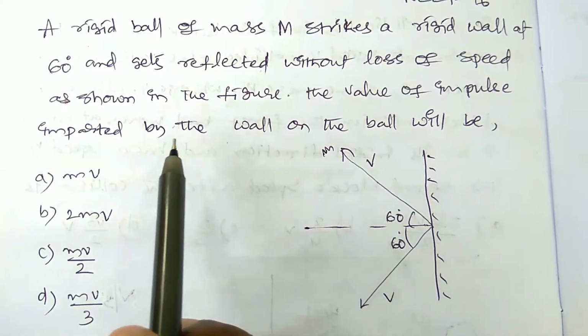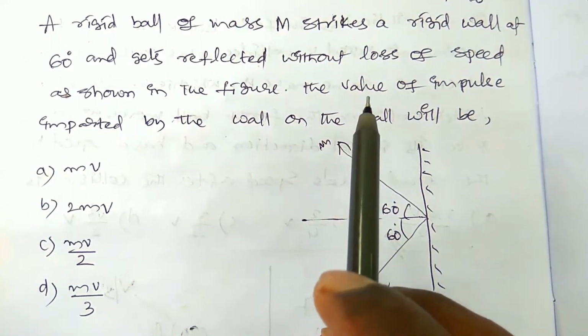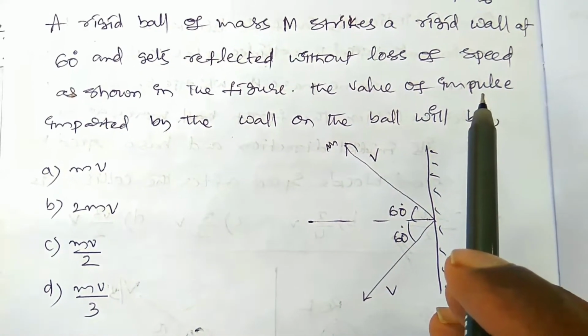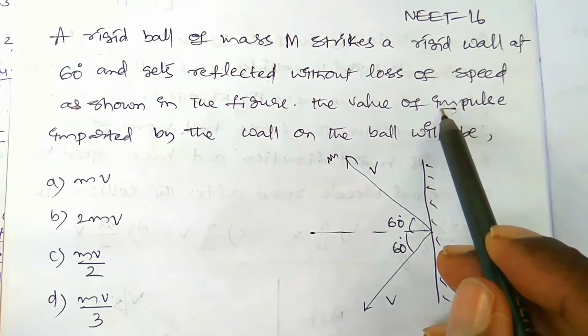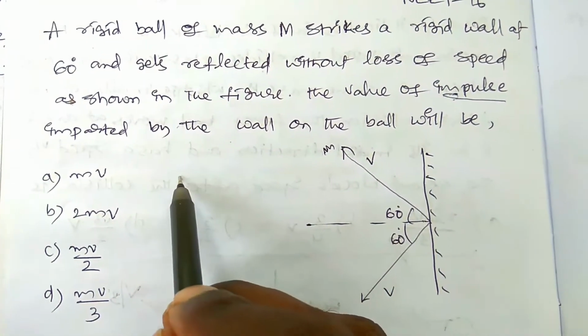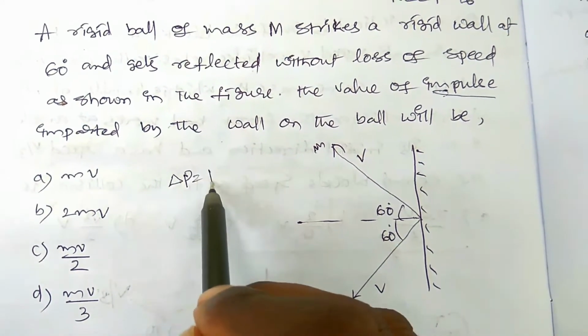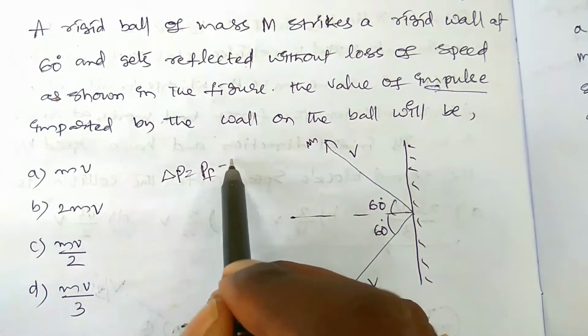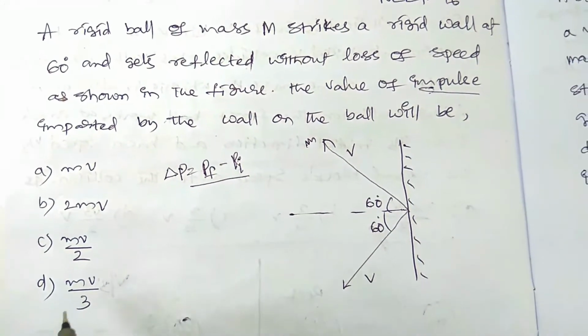The value of impulse imparted by the wall on the ball will be. So impulse means the change in the momentum. Impulse is change in momentum, that is delta p, equal to final momentum minus initial momentum.